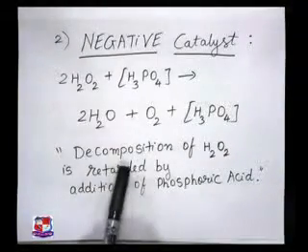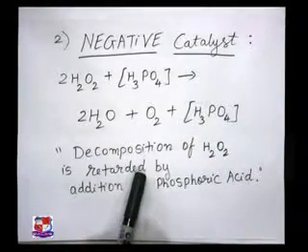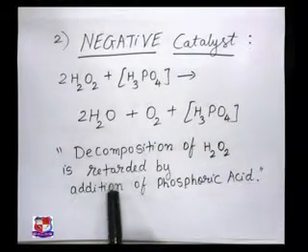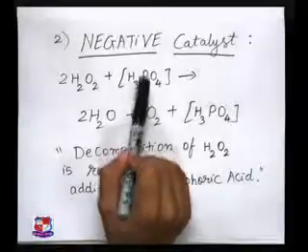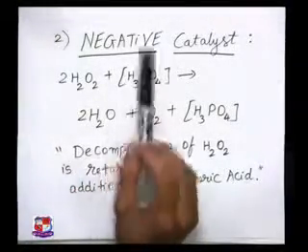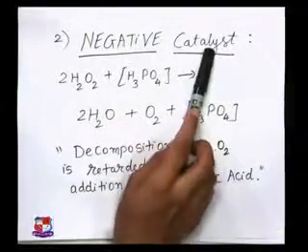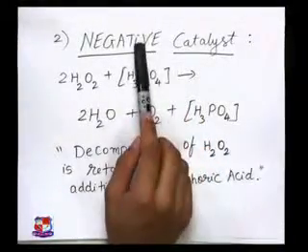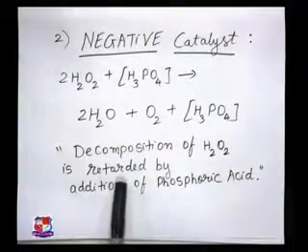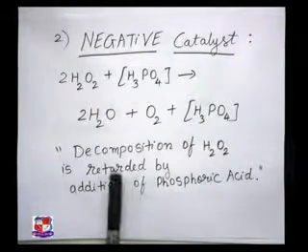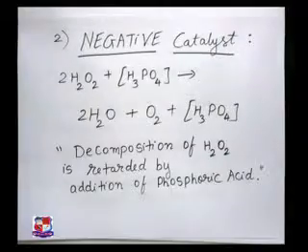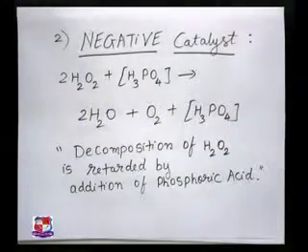But this decomposition of the hydrogen peroxide is retarded by addition of this phosphoric acid, and hence phosphoric acid is acting as your negative catalyst. Always remember, a negative catalyst is always going to retard the rate of chemical reaction, and a positive catalyst is always going to accelerate the rate of chemical reaction.